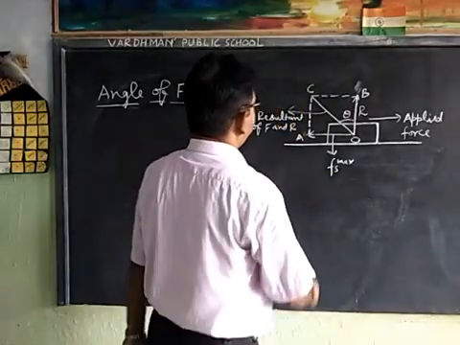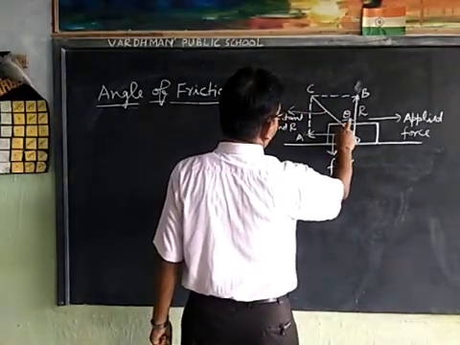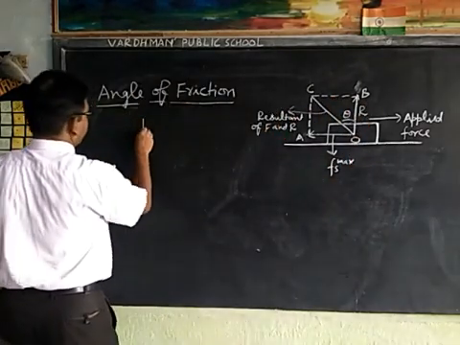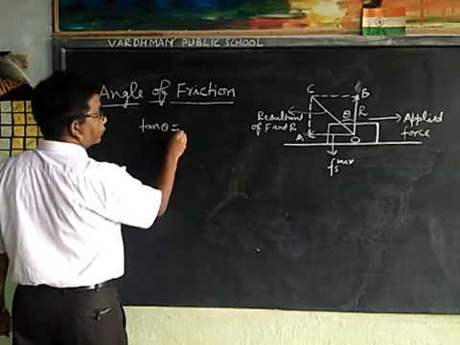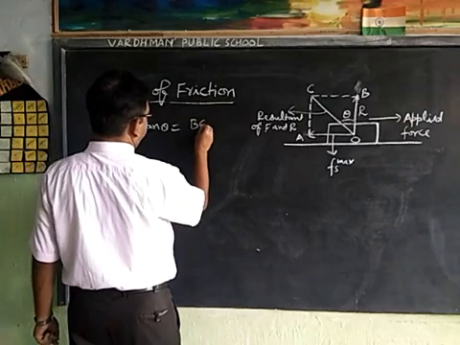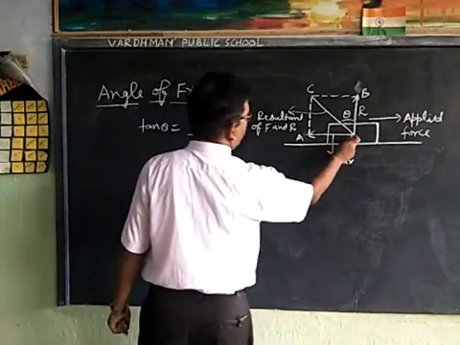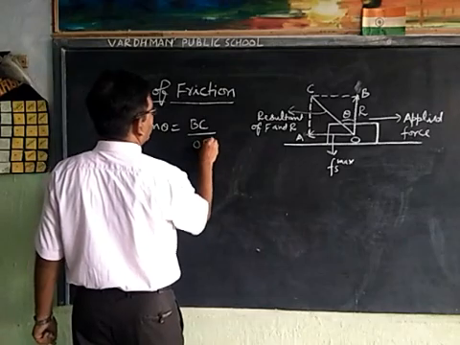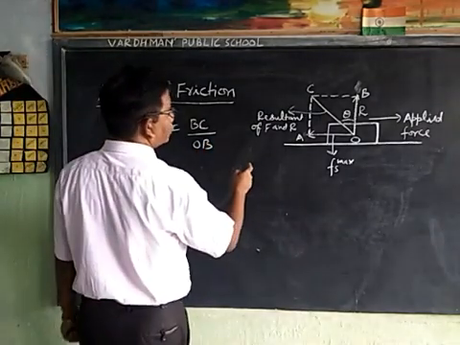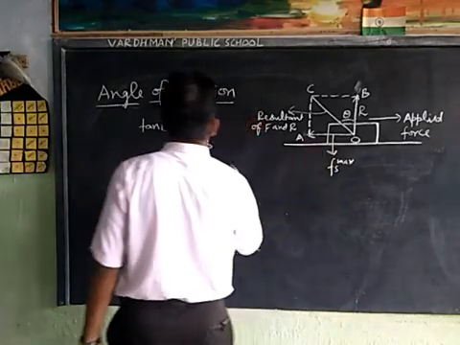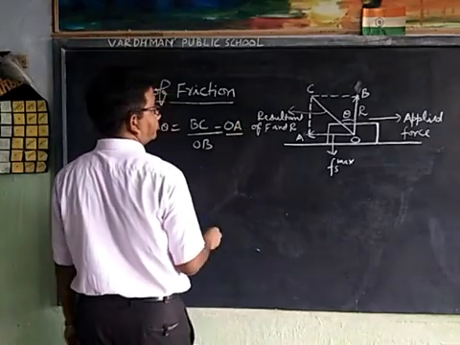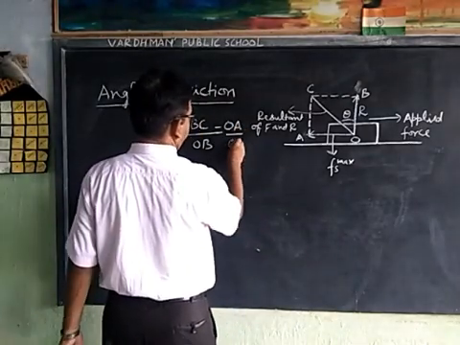We can write tan theta is equal to perpendicular upon base. Tan theta is equal to perpendicular BC upon base OB. Now BC is equal to OA, so OA upon OB.